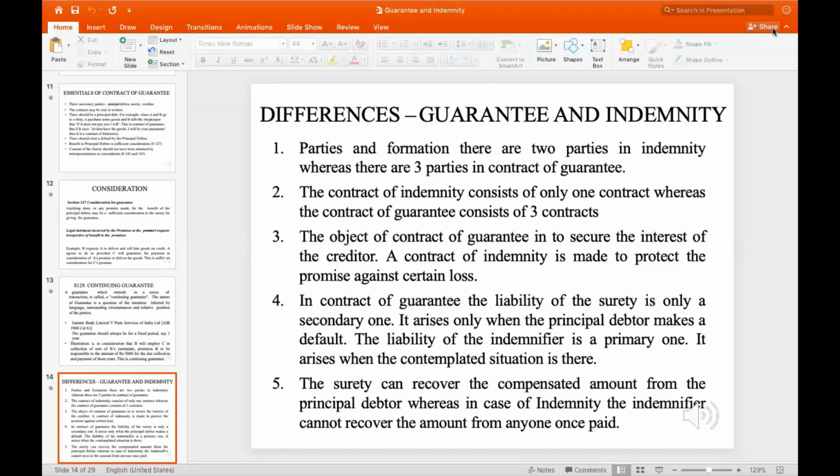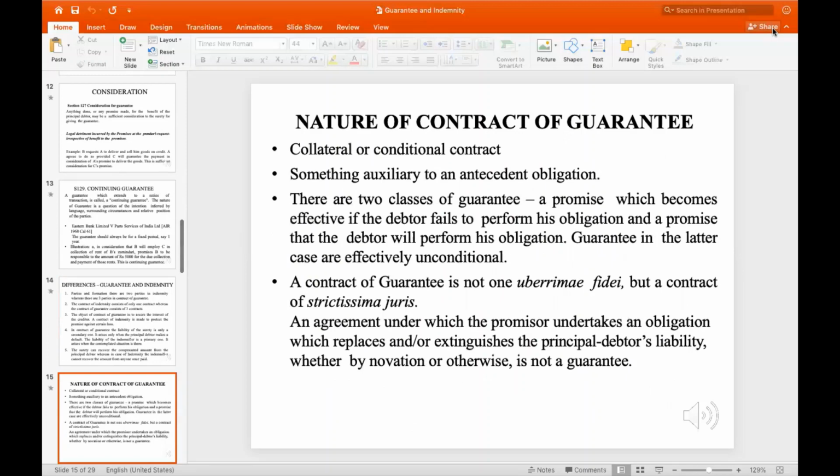Next, the surety can recover the compensated amount from the principal debtor, whereas in case of indemnity, the indemnifier cannot recover the amount once paid. Now, what is the nature of a contract of guarantee?